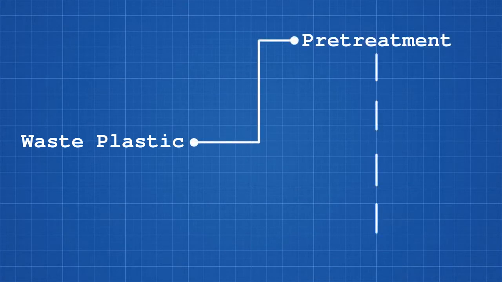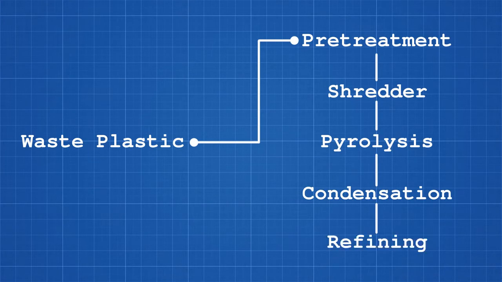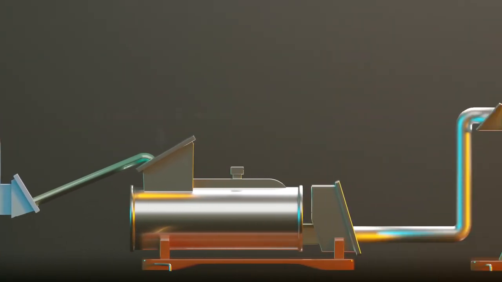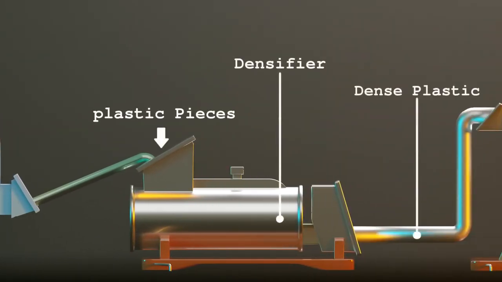There are many steps involved in plastic pyrolysis process, but we are simply going to see 5 steps. Waste plastic to pre-treatment process, shredder, pyrolysis, condensation, refining. Waste plastic is first sent into a pre-treatment process that removes any foreign matter, then sent into a plastic shredder. Plastic shredder is a machine used to cut plastic into smaller pieces. The smaller pieces of plastic are then sent into a densifier that compresses them into dense material to facilitate easier storage or handling.